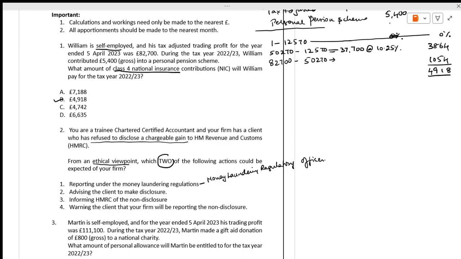It is our role as chartered accountants to advise the client to make disclosure. We should not inform HMRC, as this is not in our jurisdiction. Even warning the client, we cannot do. The answer is 1 and 2.